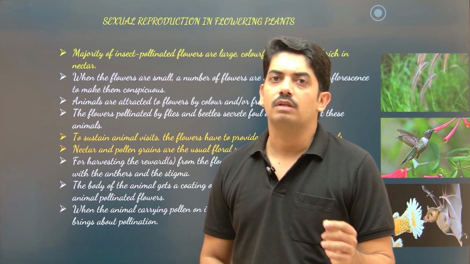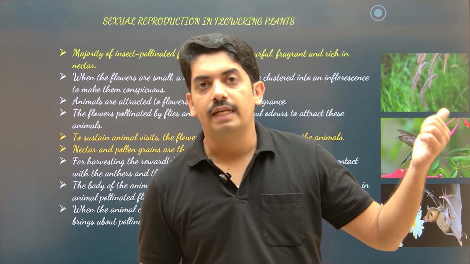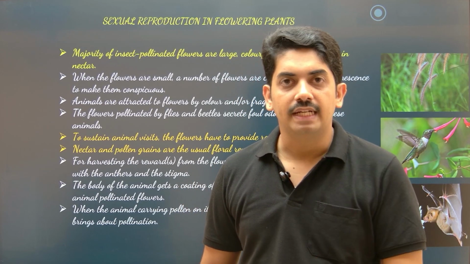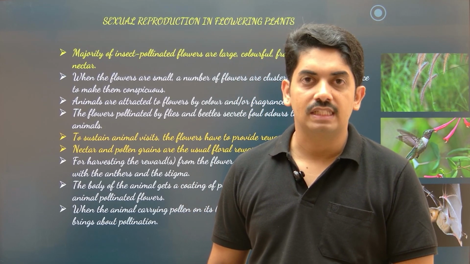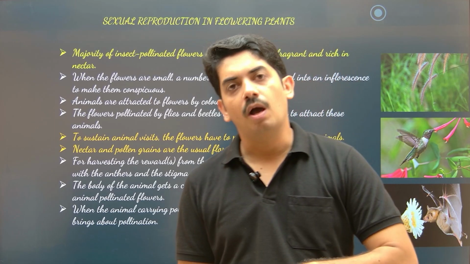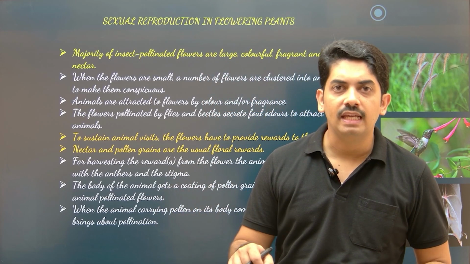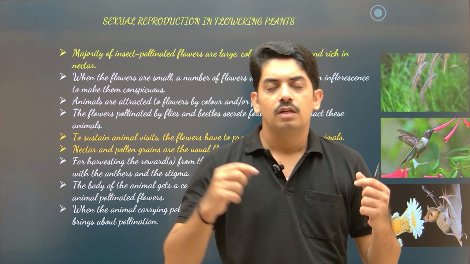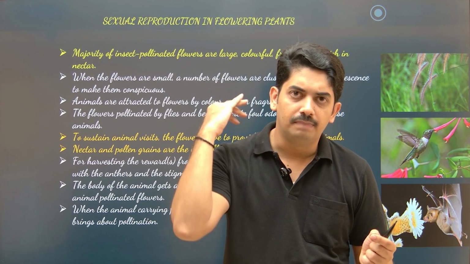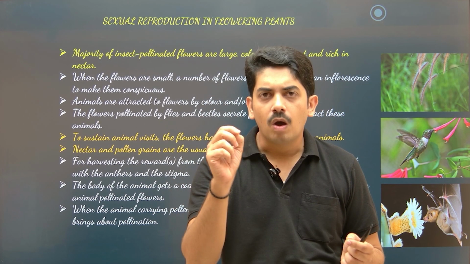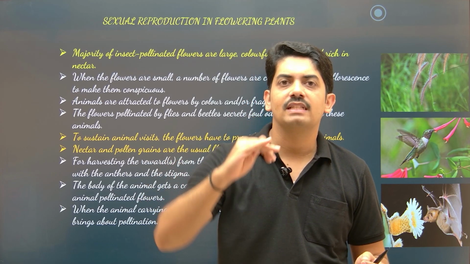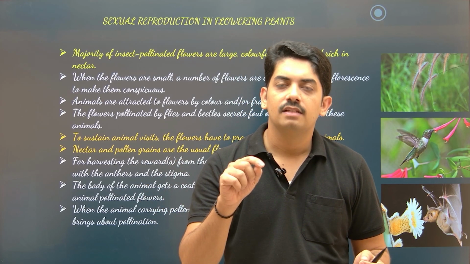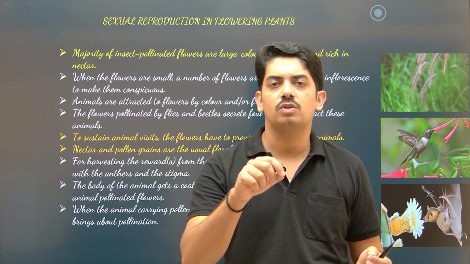So one thing we need to remember: when we studied the abiotic factor like wind pollination, we studied that pollen grains are non-sticky and lightweight, but here it is opposite. Here pollen grains are sticky and heavy. So whenever these insects enter the flower, usually their back surface has small hair-like structures. All these pollen grains are dusted on their body surface and it is sticky. That's why pollen grains can easily stick onto their surface.